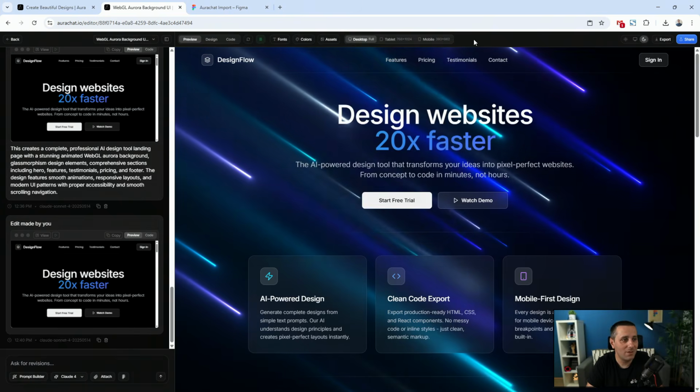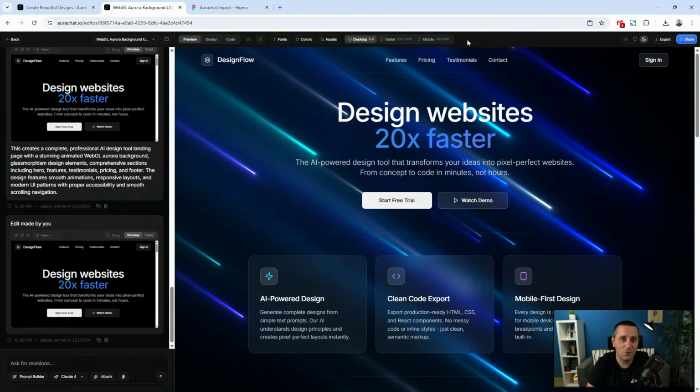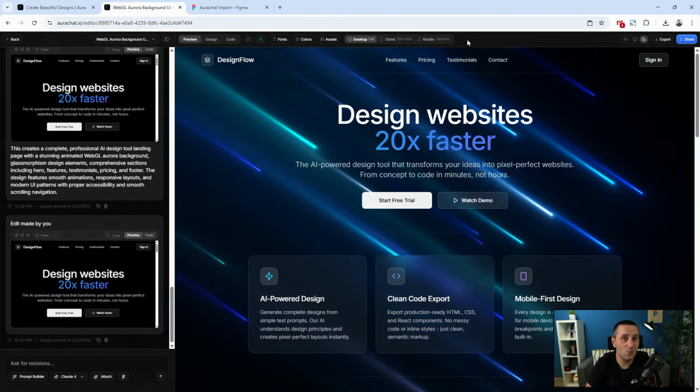I'm really excited about this tool, where it's going to take designers, as well as how it's going to develop over time. So there you go. That's been a quick tour of Aurachat. I really hope you enjoyed it.